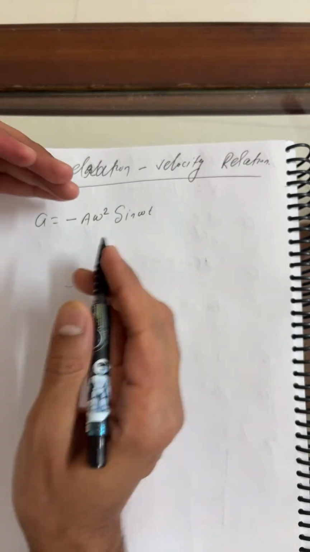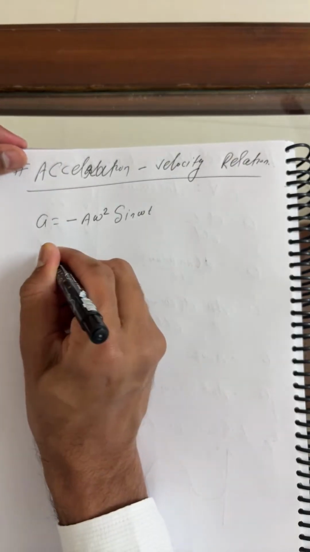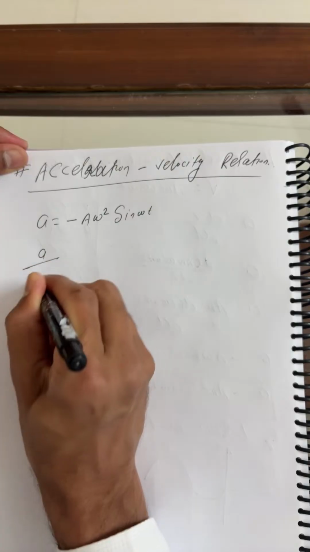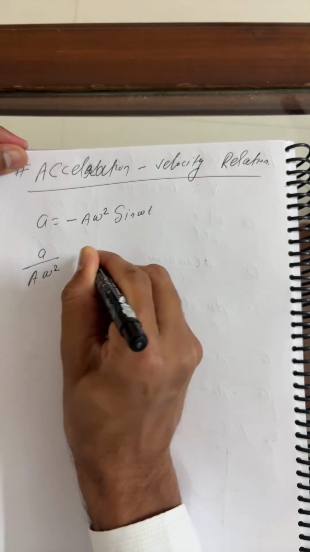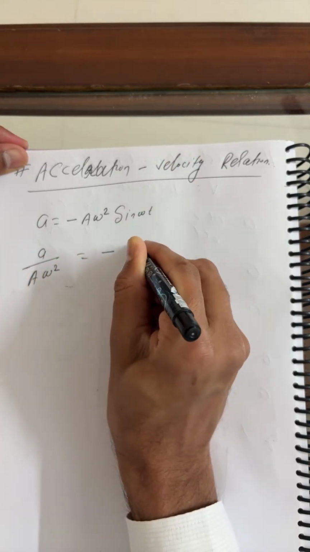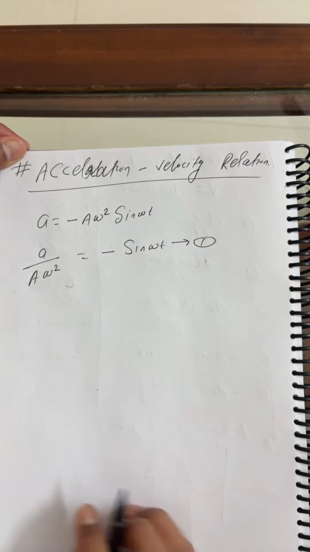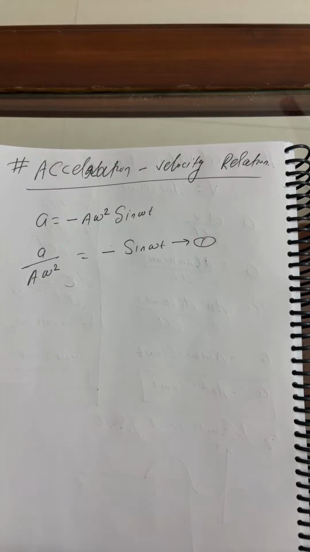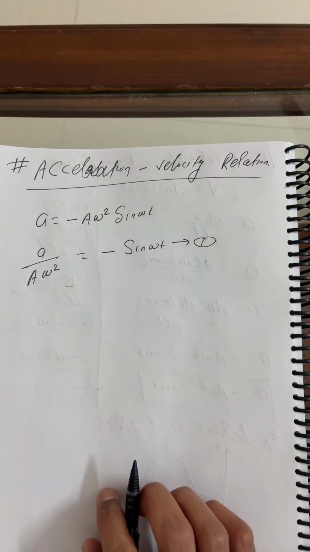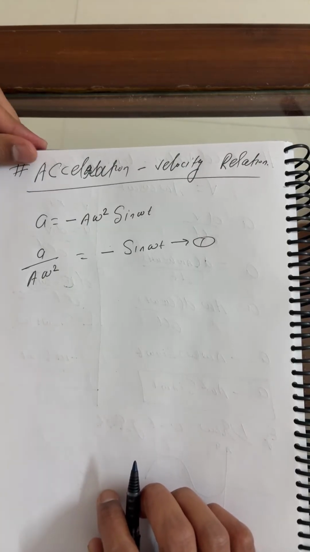Let me adjust this a little. Acceleration upon A omega square is equal to minus sine omega t. I'm calling this equation number one.